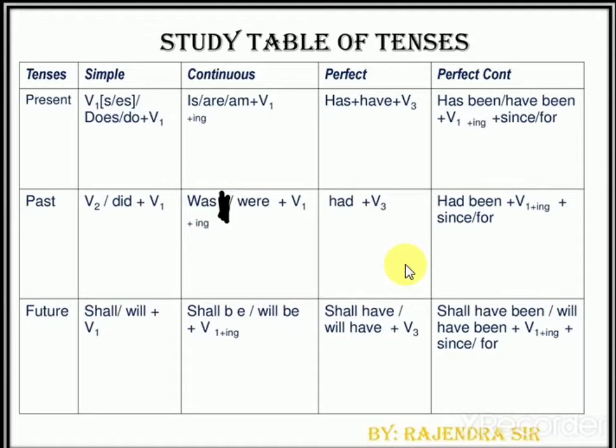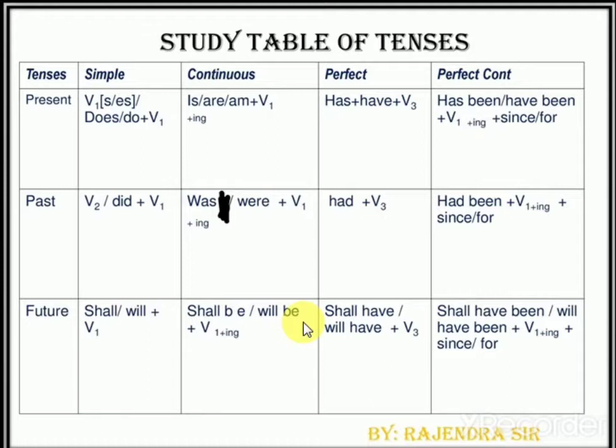And you know very well that earlier I already uploaded two videos on present tense, two parts, and one on past tense. Now only this one was remaining, the future tense. So just to clarify all your doubts, I'm showing you especially the chart, the study table of tenses. See the first row, present tense, four types; past, four subtypes. All these things you already learned earlier. Now in the future, what will we do? Future also has the same four subtypes. Only where the difference is, you just have to keep in mind.